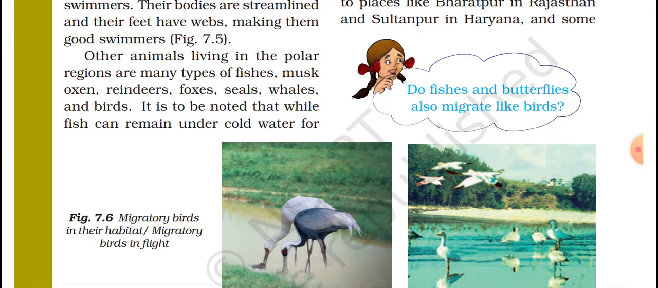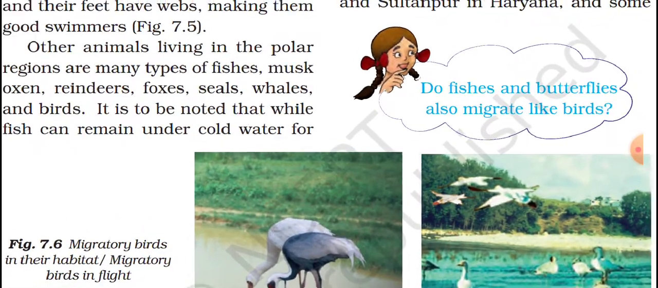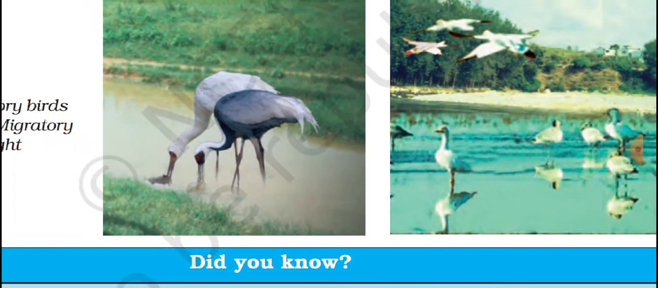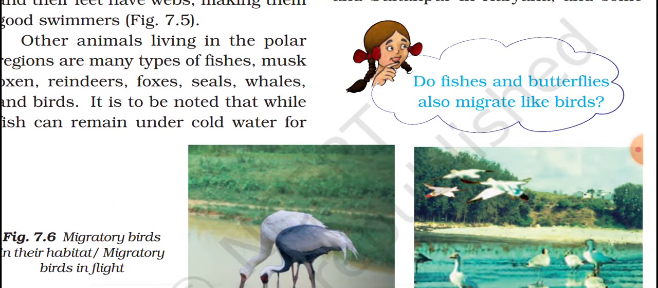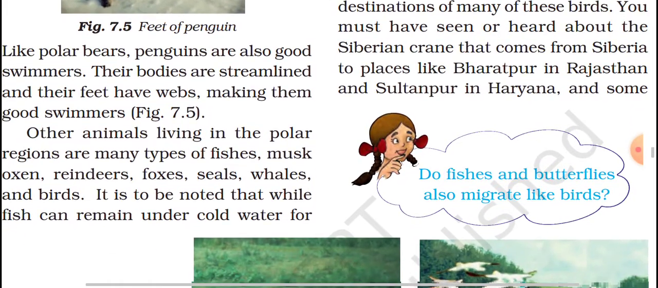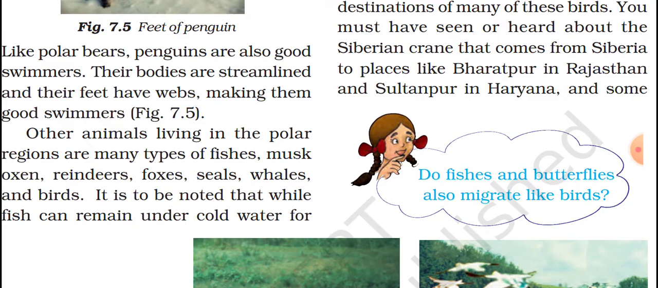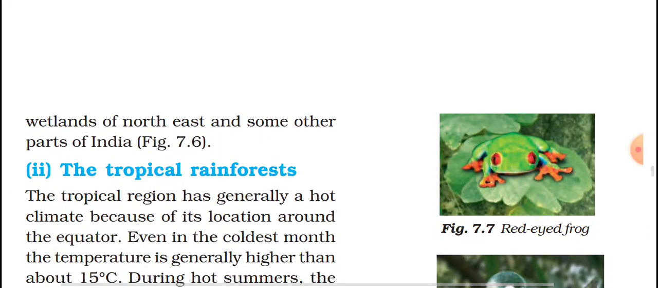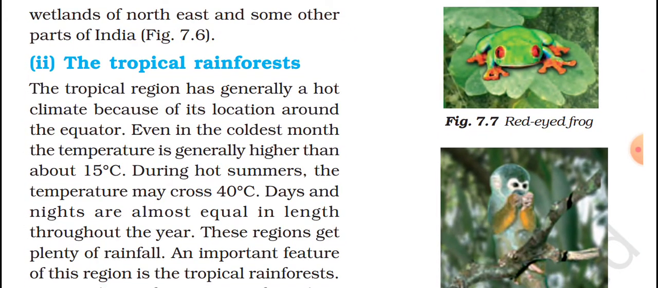Some other polar region animals are many types of fishes, musk oxen, reindeers, foxes, seals, and whales. Look here. And some types of migratory birds will also be there. They migrate to warmer regions when winter starts. For example, Bharatpur in Rajasthan and Sultanpur in Haryana and some other parts of the northeast and Tamil Nadu or other parts of India.